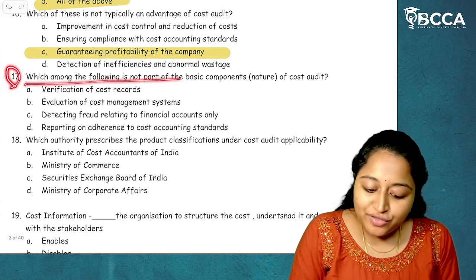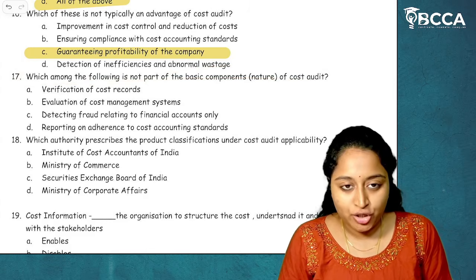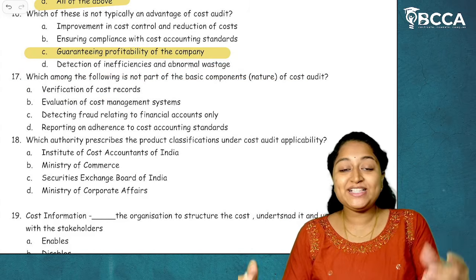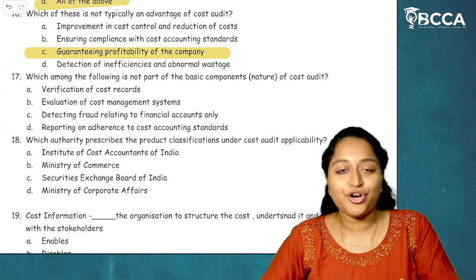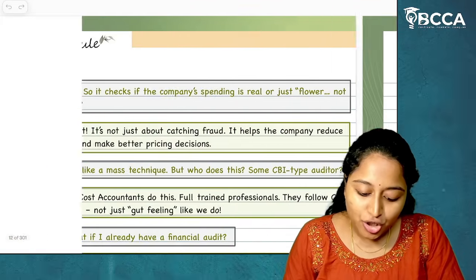17. Which among the following is not part of the basic components, nature of cost audit? First, verification of cost records. Cost audit is nothing but verification of cost records. What is the first definition which we have seen for cost audit?